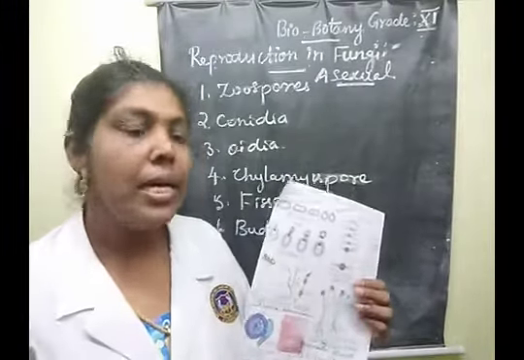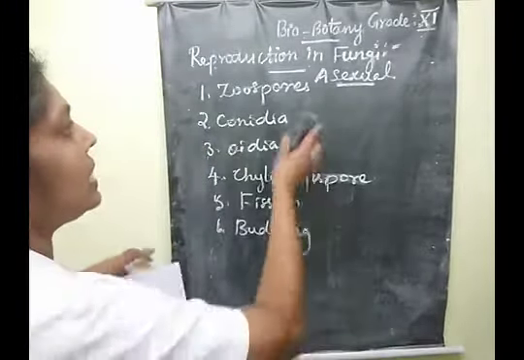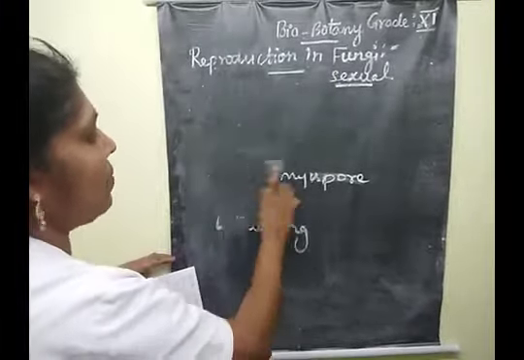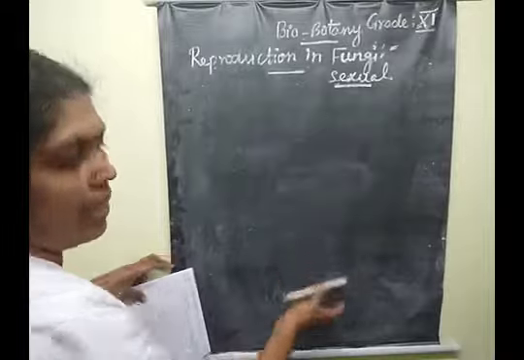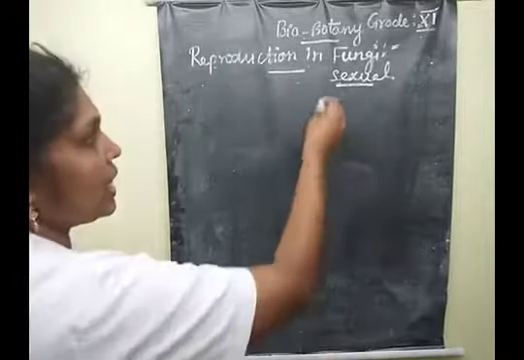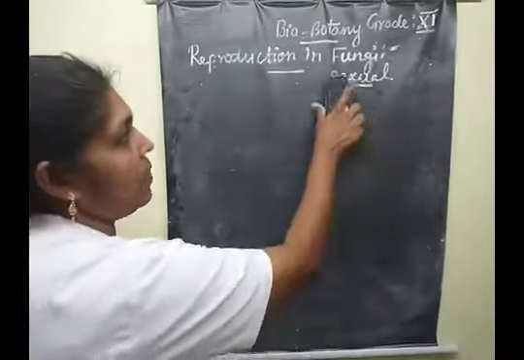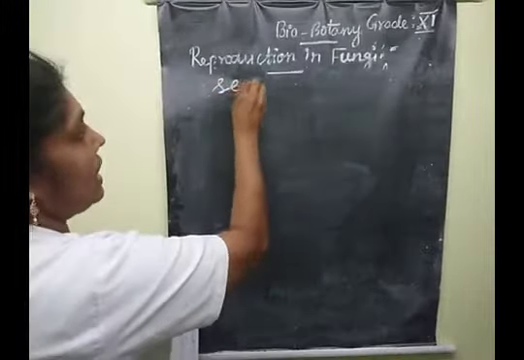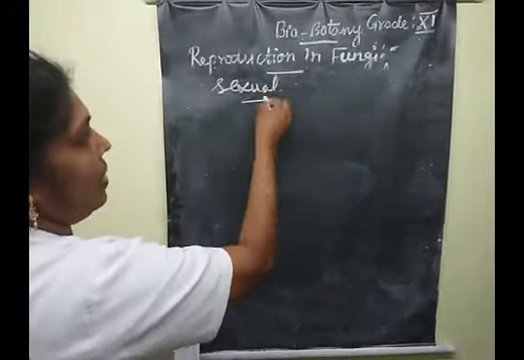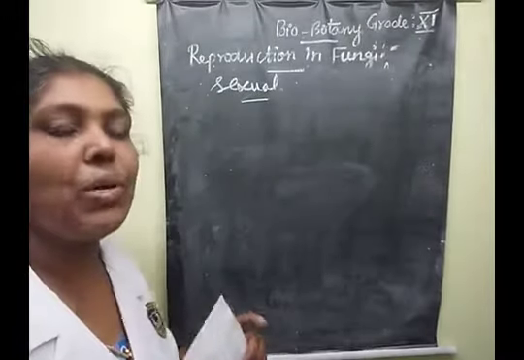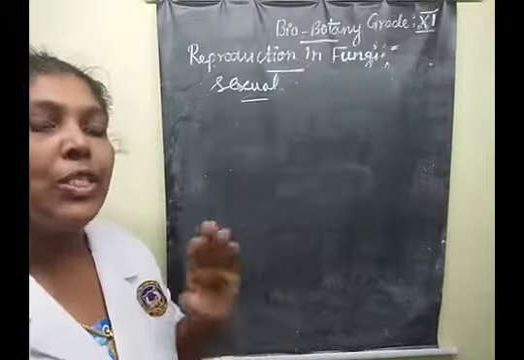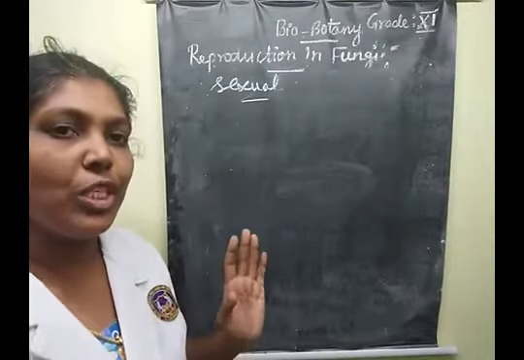Clear? Yes. Next we are moving to sexual reproduction. The sexual reproduction methods in fungi. What are the sexual methods of reproduction in fungal organisms? The syllabus mentions five types.